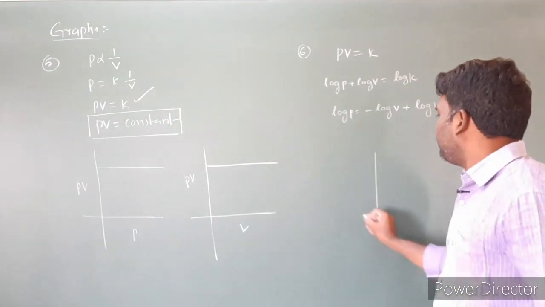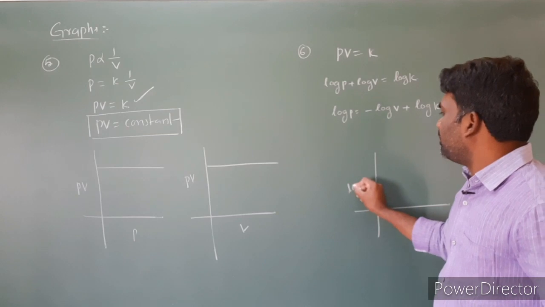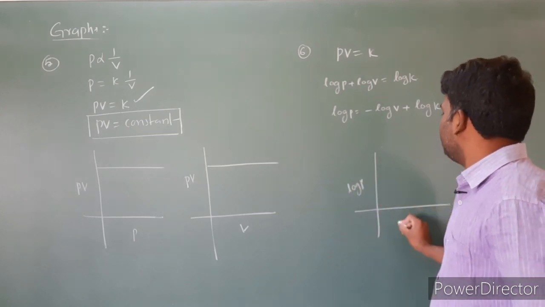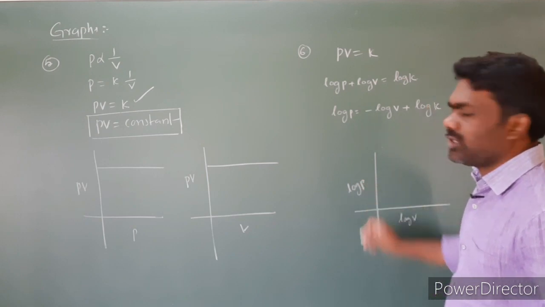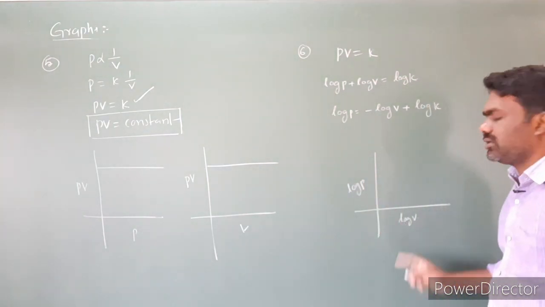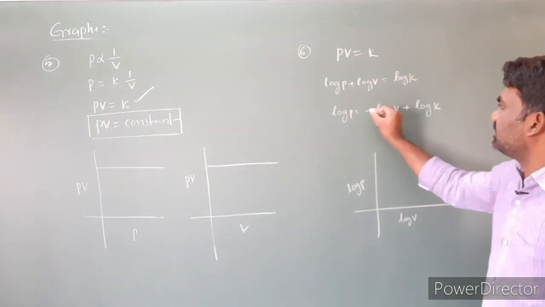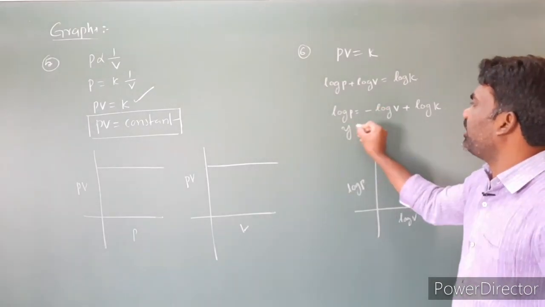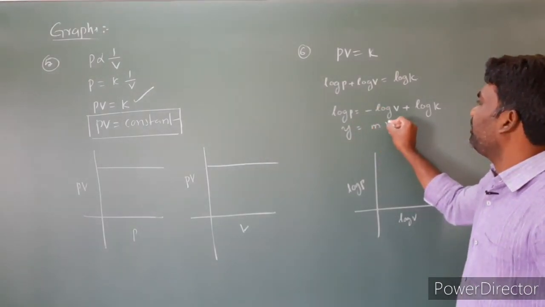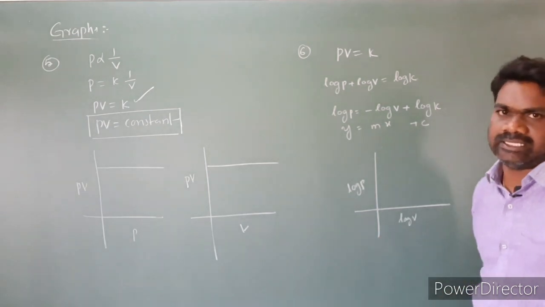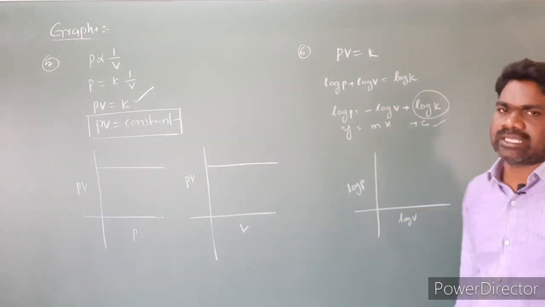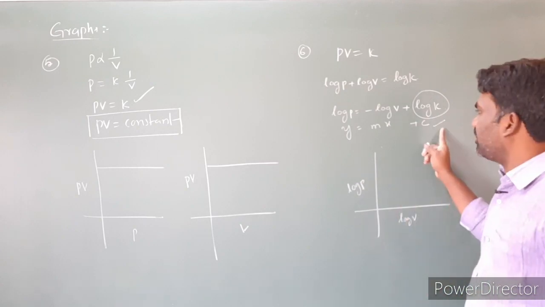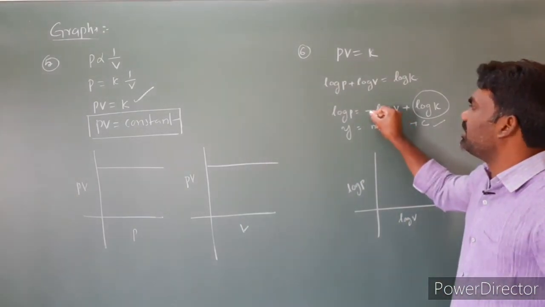Then we have to plot a graph of log P against log V. Using the straight-line equation y is equal to mx plus c, here the intercept c is log K. Here m, the slope, is negative.